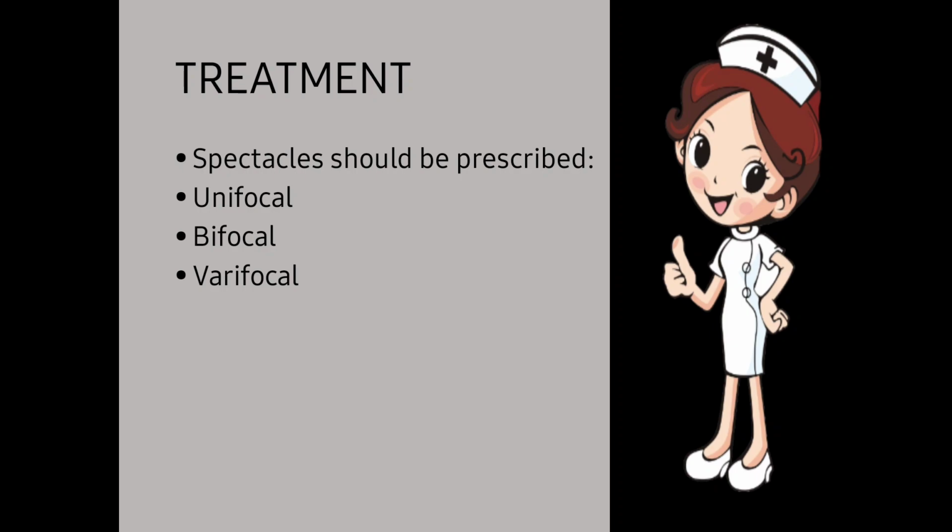In bifocal, both powers are in one glass. The upper part is for the distance and the lower part is for the near. The semicircular part is given there for the bifocal. Next one is varifocal. In varifocal, the circular part is not seen, plain glass is there, and it gives you distance vision, intermediate vision as well as near vision. This is for computer users. Thanks for your patience listening.